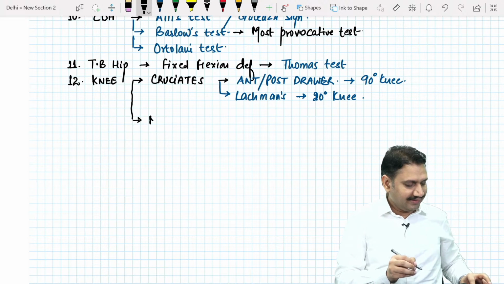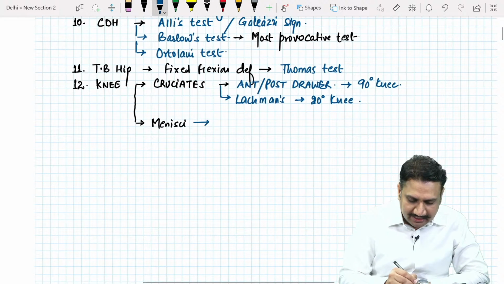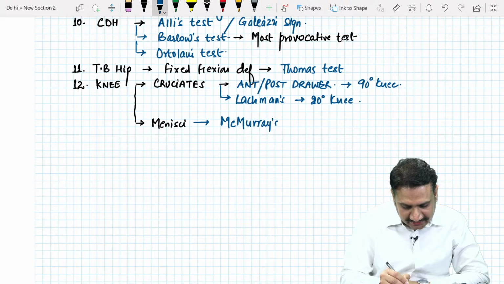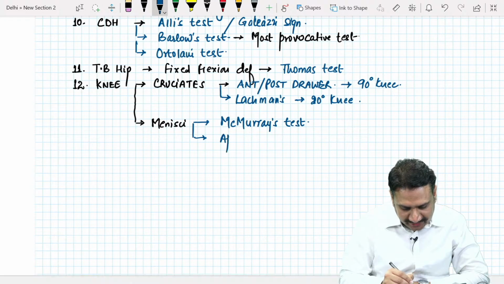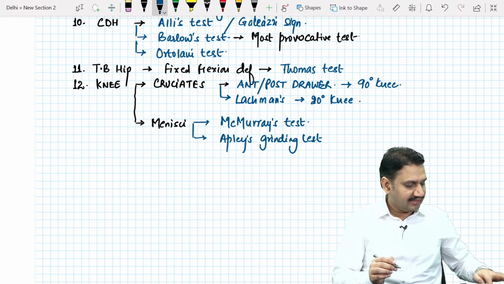Okay, so in the knee we have the second structure called the menisci. What are the named tests, if you can recall? The named tests are: one, the McMurray's test. Remember, patient in supine position, multiple movements done at a time. And then the second one, which is known as the Epley's grinding test. So in the knee, that covers the cruciate and the menisci.